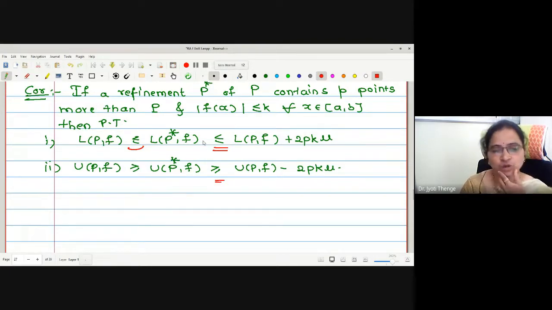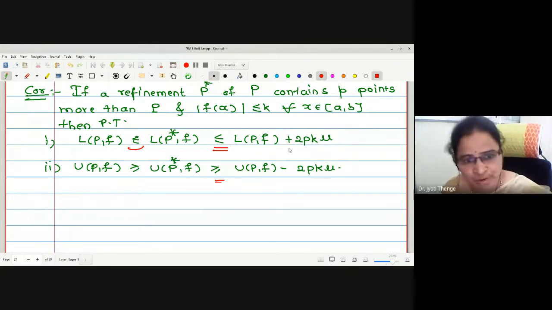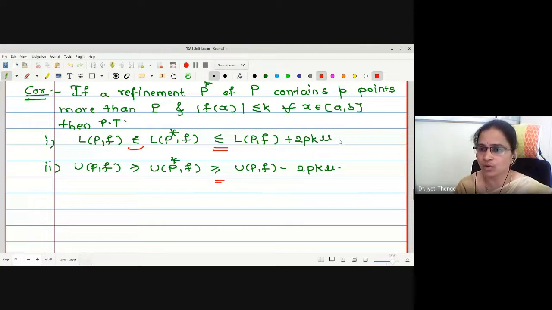That is, we want to show by how much value this lower sum is increased. The left part tells us that the lower sum increases, but the right part of the inequality ensures by how much amount the lower sum is increasing with respect to the refinement. This increment depends upon some quantities. What are the quantities?